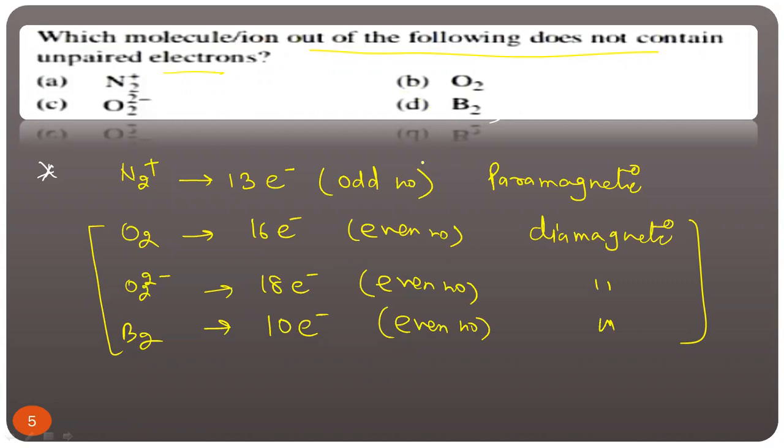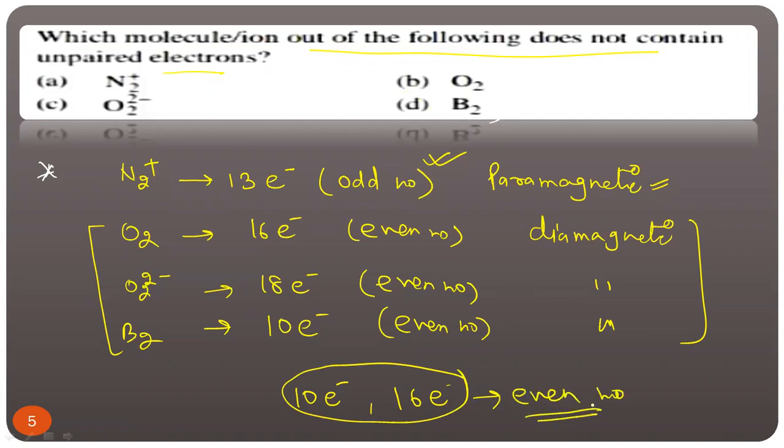Now listen. If the odd number of electron, that is paramagnetic. If the even number of electron, that is diamagnetic, except total number of electron 10 and 16. If the total number of electron is 10 or 16, these are even numbers, still the compound is not diamagnetic, it is paramagnetic. So O2 is also paramagnetic, B2 is also paramagnetic, means it also contains unpaired electron. So which does not contain unpaired electron? O2 2 minus, because this is an even number. Even number means diamagnetic. If diamagnetic, it means all electrons are paired. So answer is C. Clear, my friend?